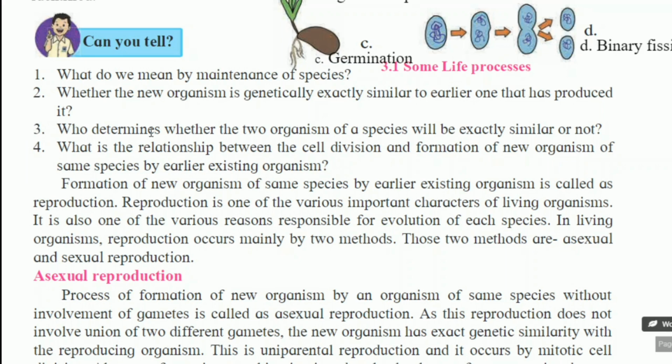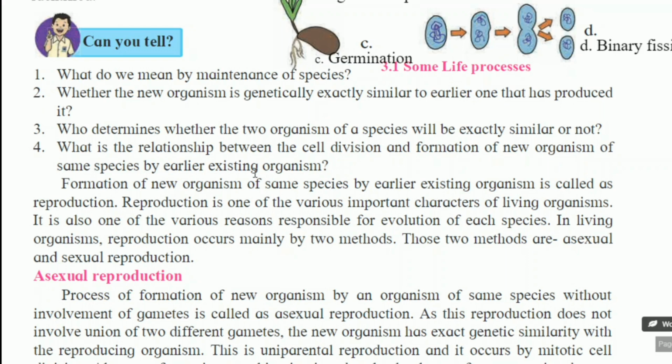Third question, who determines whether the two organisms of a species will be exactly similar or not? The type of reproduction determines whether it is sexual or asexual reproduction. On that basis, we can say that the species will be exactly similar or not. Last question, what is the relationship between the cell division and formation of new organism of same species by earlier existing organism?